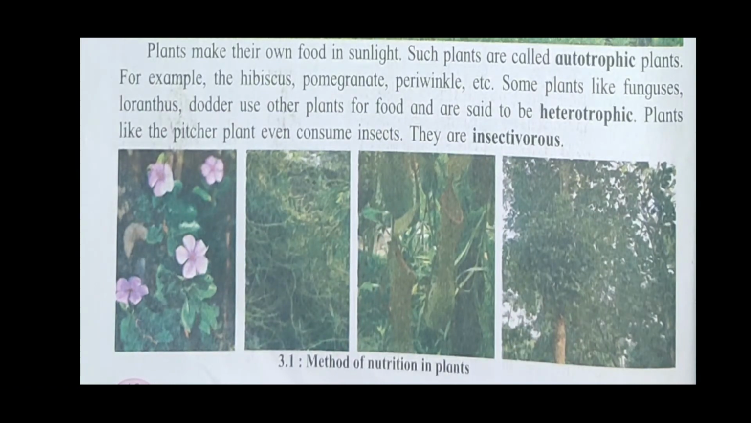Some plants like fungus and loranthus use other plants for food and are said to be heterotrophic plants. And like the pitcher plant, see in picture number 3, pitcher plants even consume insects, so they are insectivorous.